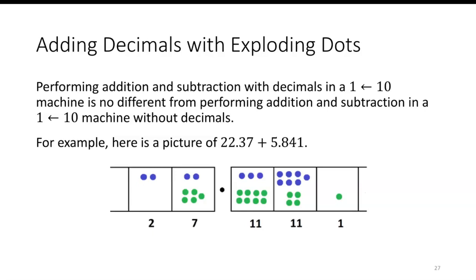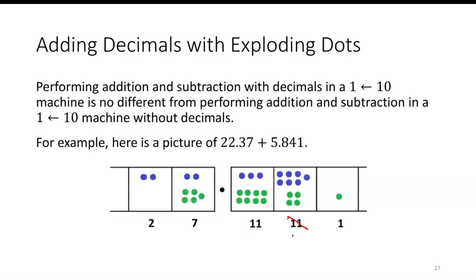Adding and subtracting with decimals in a 10-1 machine is no different from adding and subtracting in a 10-1 machine without decimals. For example, here's a picture of 22 and 37 hundredths added to 5 and 841 thousandths. And you can see, just adding up the dots, we'll end up with 27 and 11 tenths, 11 hundredths, and 1 thousandth. And then from there, we can do our explosions.